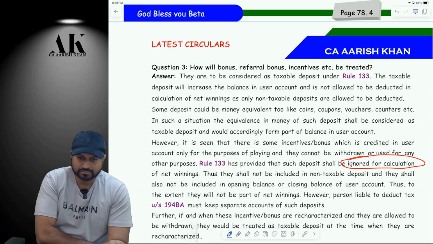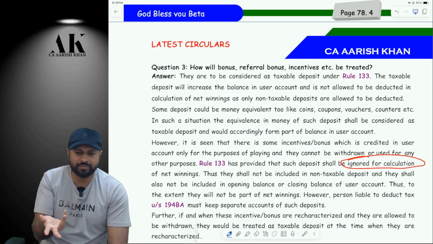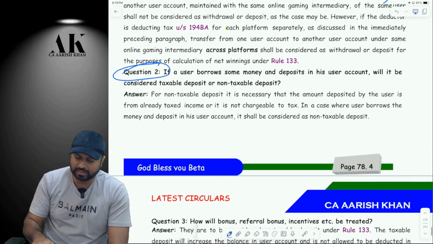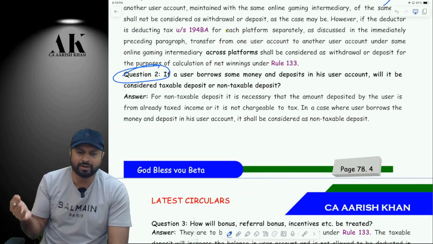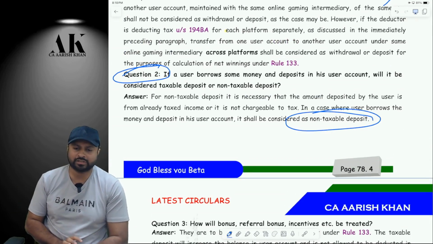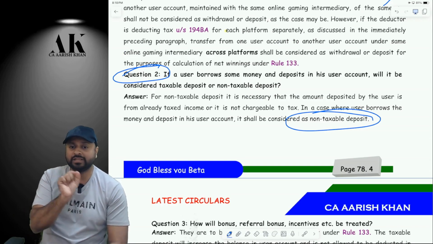So it should be allowed. That's what I'm asking, your opinion. Then we'll see the provision. Yes, it should be allowed? Definitely it should be allowed. Why not? How does it matter to the government whether it is my own money or whether I've taken it as a loan? It doesn't matter. Check. It should be considered as a non-taxable deposit. And if it is a non-taxable deposit, it means you can reduce it. Correct?